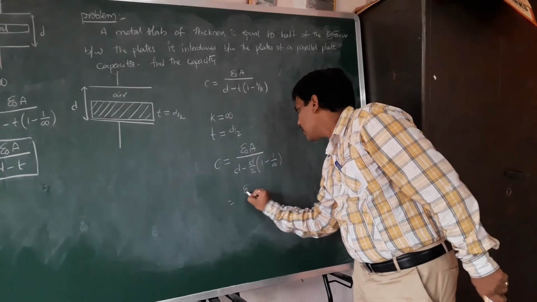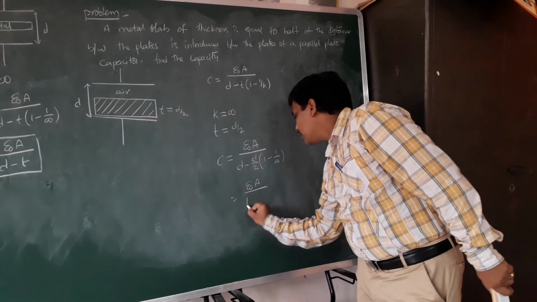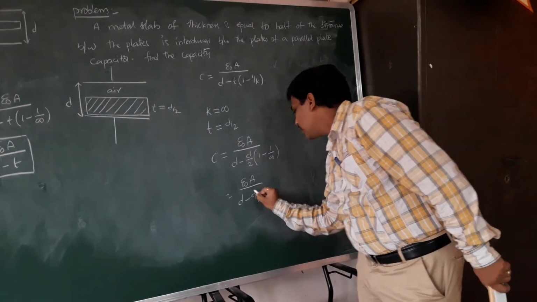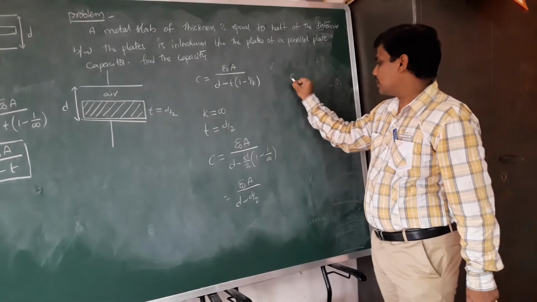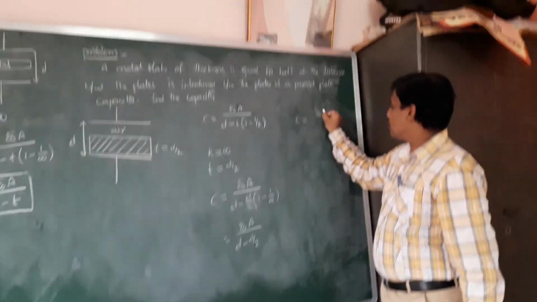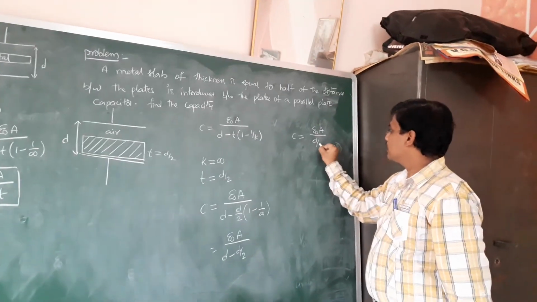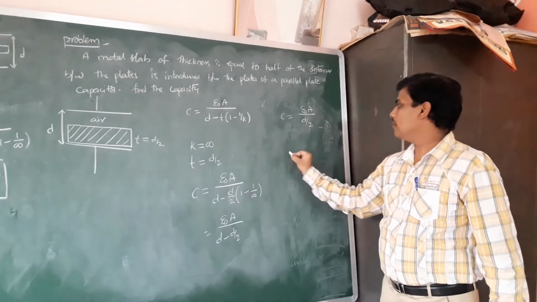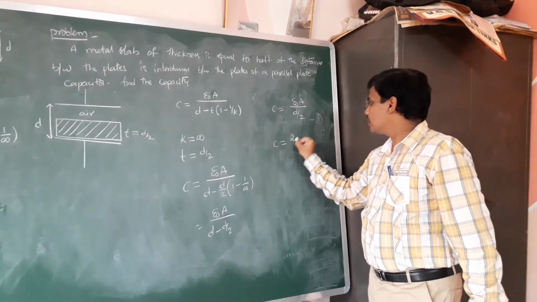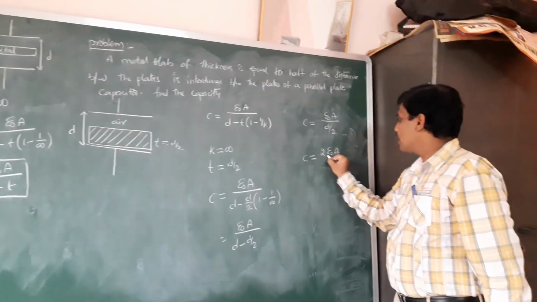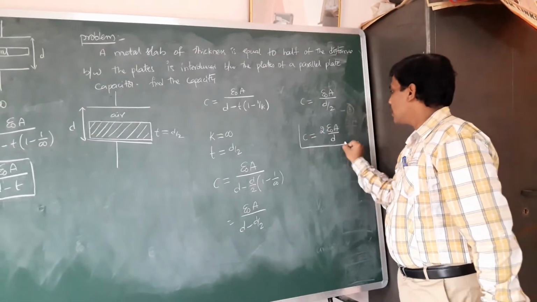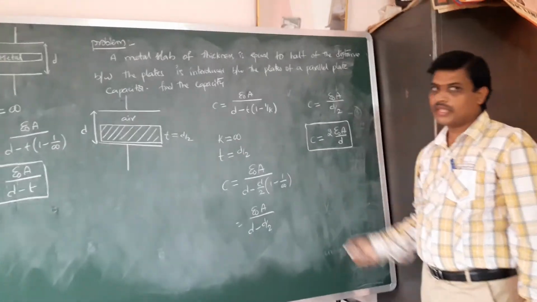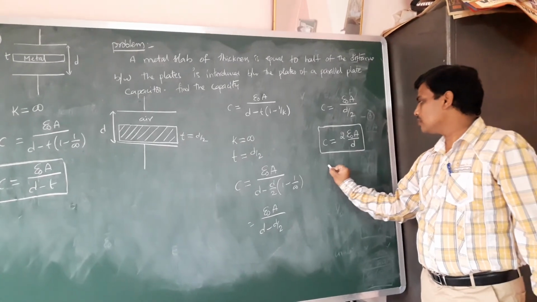So, epsilon naught A by D minus D by 2. D minus D by 2 is nothing but D by 2. So epsilon naught A by D by 2. This 2 goes to the numerator, then C is equal to 2 times epsilon naught A by D. Epsilon naught A by D is nothing but the capacitance of the air medium.